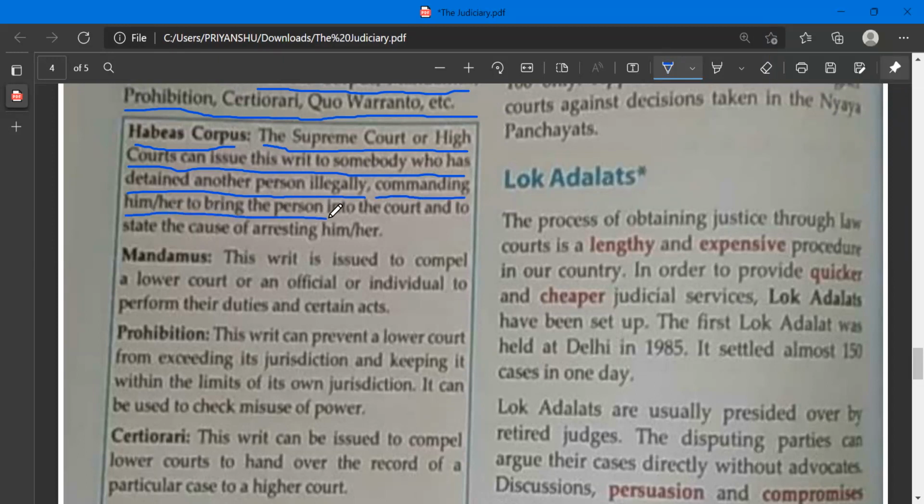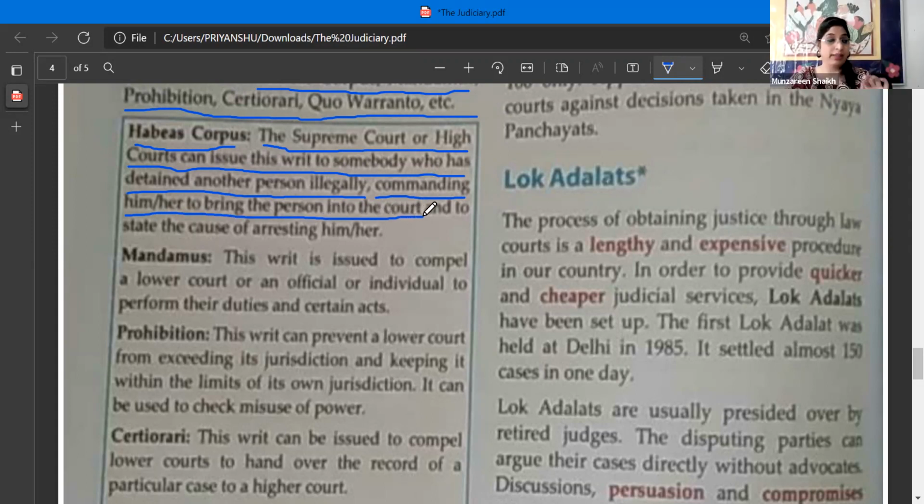Ma'am, means he's the witness? See, let me tell you one thing. You can say it in that form also, but you just cannot write witness directly. Are they mentioning witness? No, right? So if it is asked in the question, you need to understand this and write as it is given in your text.